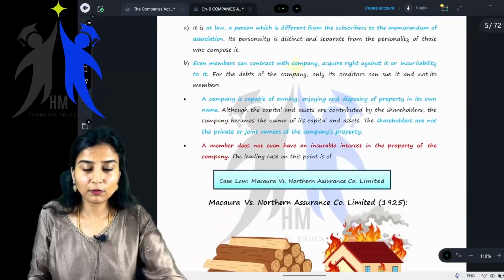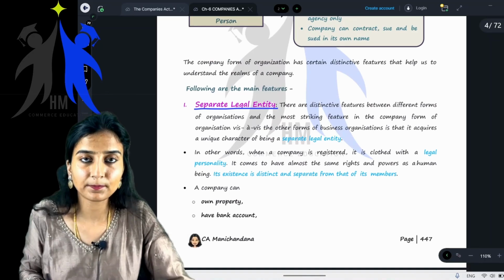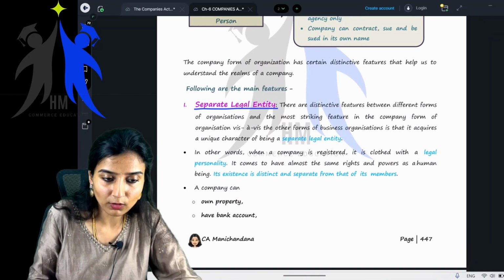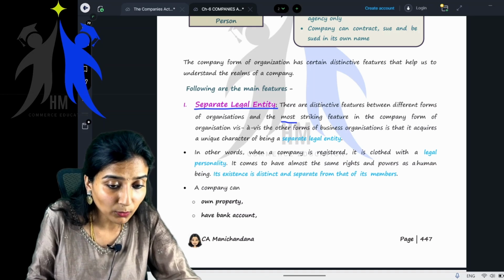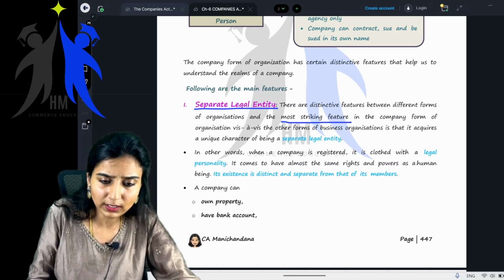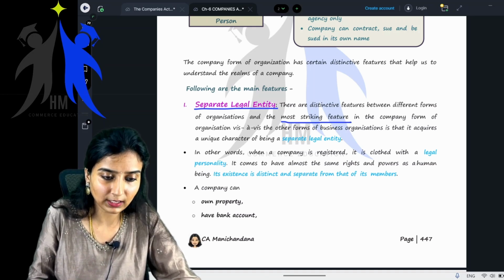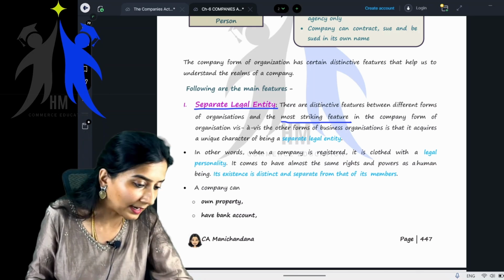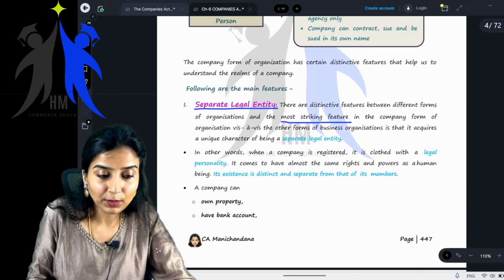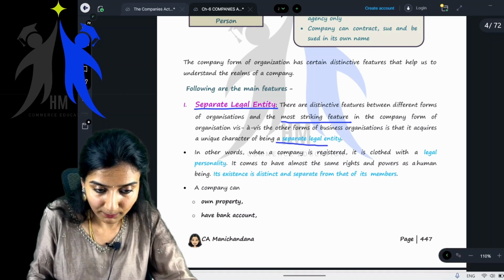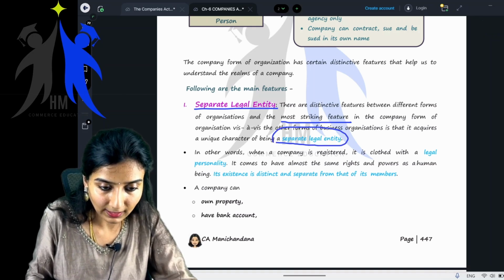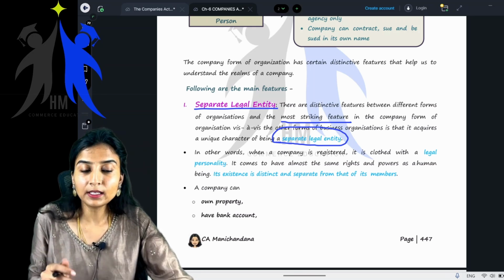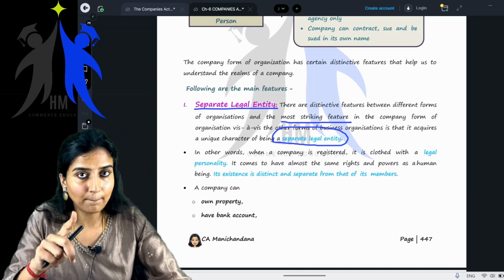Page number 447. Okay, let's just read. There are distinctive features between different forms of organization, and the most striking feature, the most important feature in the company form of organization vis-a-vis the other forms of business organizations is that it acquires a unique character of being a separate legal entity, meaning in the eyes of law, the company is different.